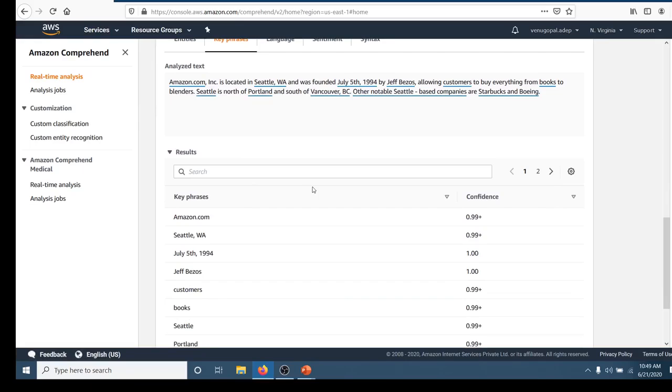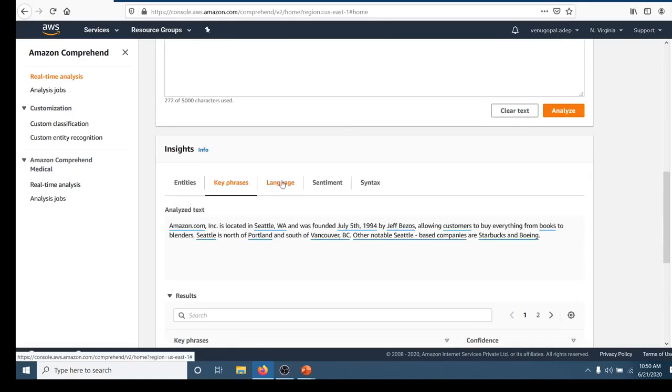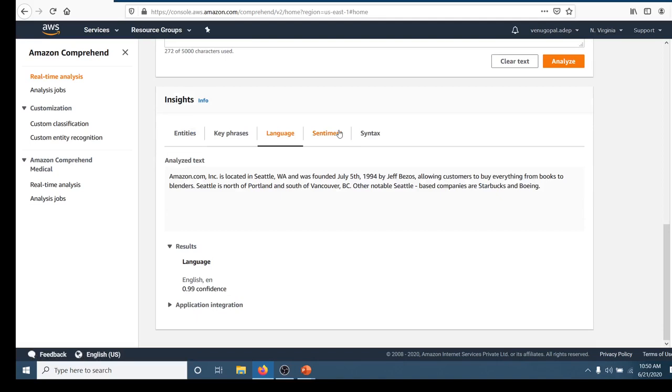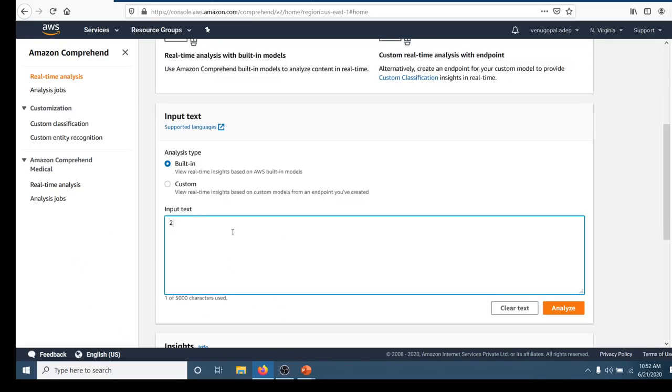See, Amazon.com, Seattle, because these are the phrases that make the sentence make sense. It can also detect the language. Now here's the sentiment I was talking about. This statement is neutral. For example, if you paste in a negative comment, the sentiment will point towards negativity. So now to check the sentiment score,